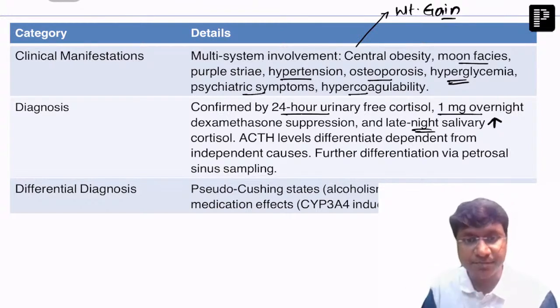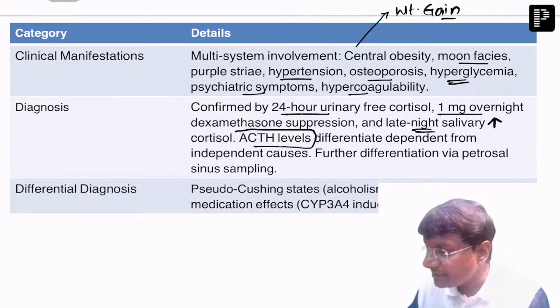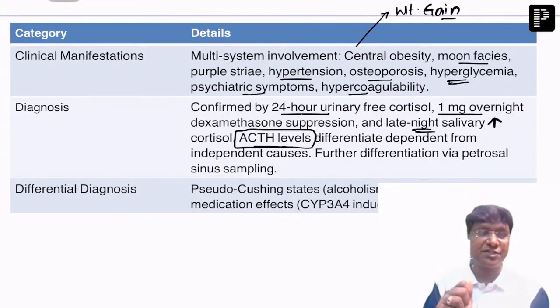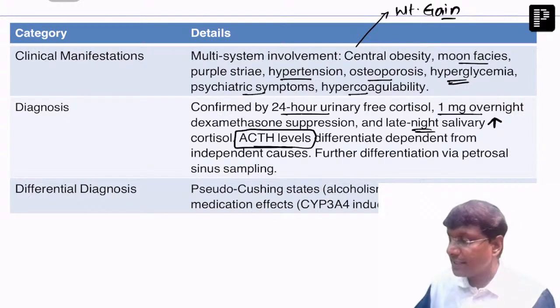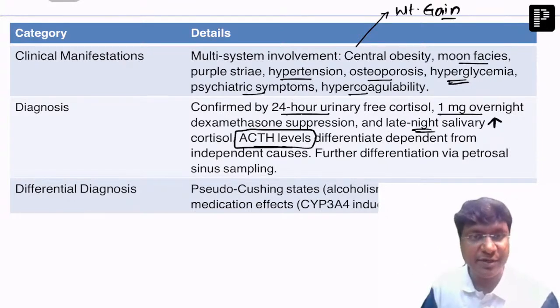Okay. And the next important investigation will be the ACTH levels. These ACTH levels will help us differentiate whether it is ACTH dependent or ACTH independent. In case of ACTH dependent, that is pituitary adenomas or ectopic causes, the ACTH levels will be on the higher side.